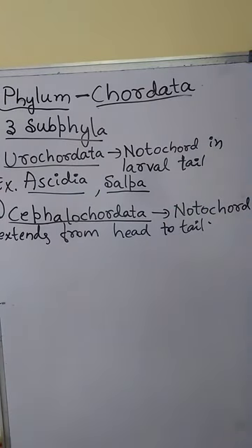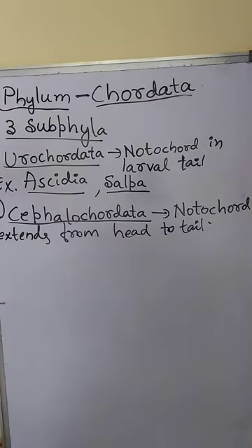They are called Cephalochordata, which means notochord is present throughout the body.